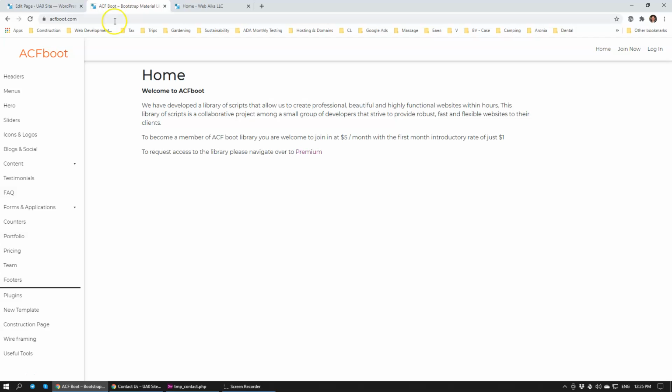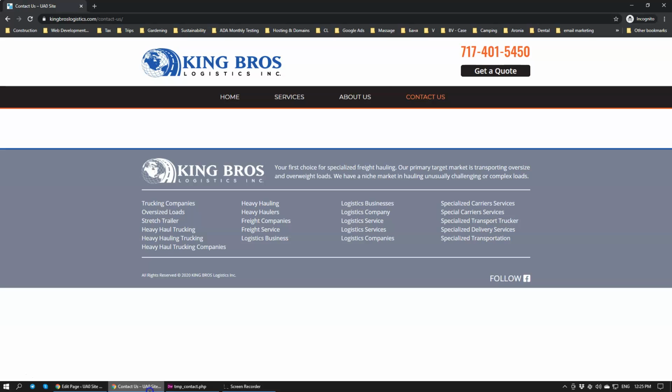Today we'll be doing a small tutorial on how we can use the Advanced Custom Fields ACF Boot library to put together a small contact form. We're going to be using one of the pre-built contact modules within the ACF Boot library, and adding it to one of our websites that we're building right now, Kinsbros Logistics Inc. Really great company. If you need something transported, now you know where to turn.